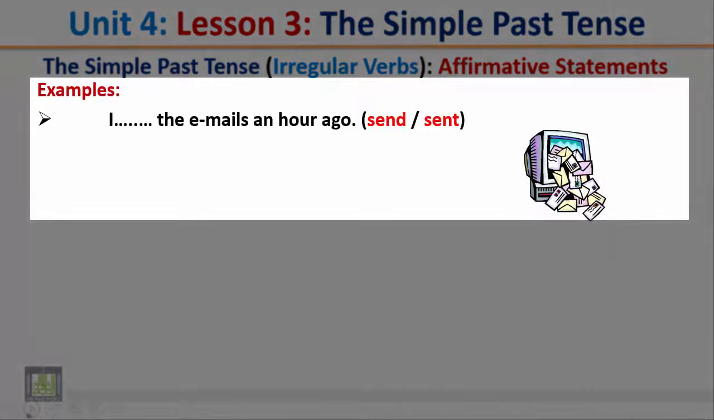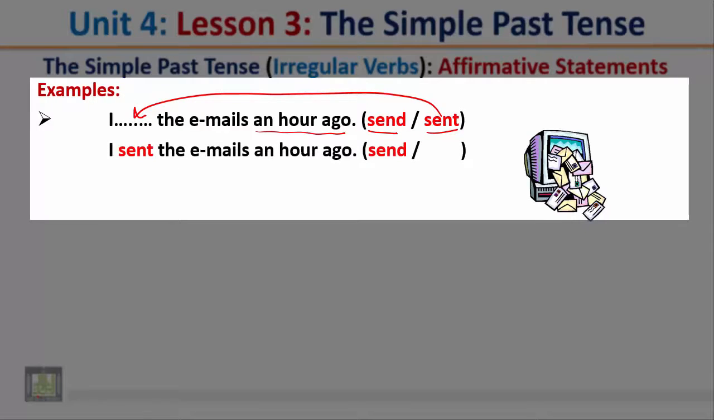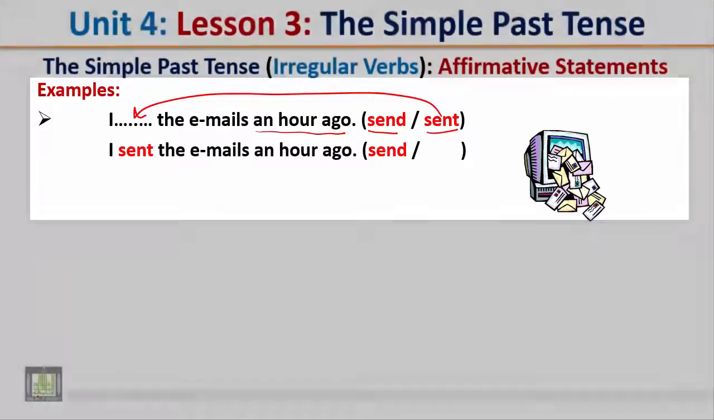Examples. I the emails an hour ago. Now which form is correct? Send or sent? The correct form is sent. Why? Because an hour ago refers to the past. I sent the emails an hour ago.